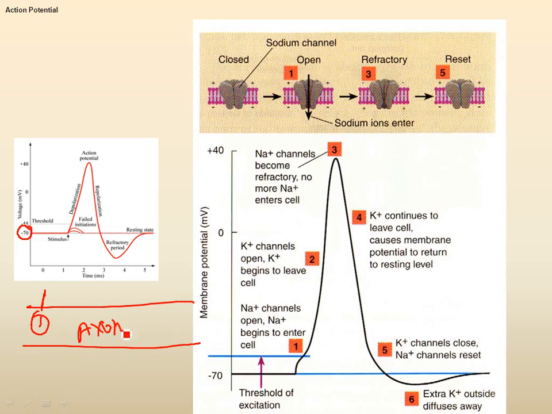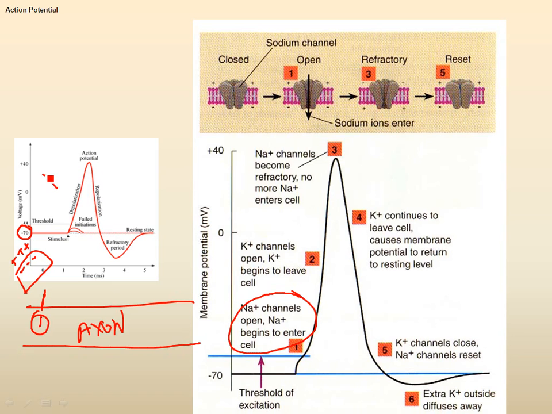So when the message comes and crosses the threshold, depolarization will take place. What is depolarization? Depolarization is when the sodium channels will open and sodium enters the cell. So if you notice, when we were at rest, the outside was positive and the inside was negative.